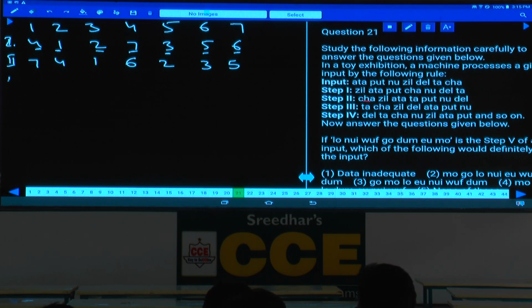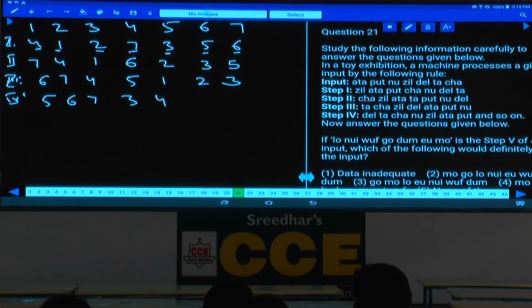Then step 3, tell me what is the order? 6, 7, 4, 5, 1, 2, 3. Step 3. Then step 4. And what is step 4 here? 5, 6, 7, 3, 4, 1 and 2. Good.